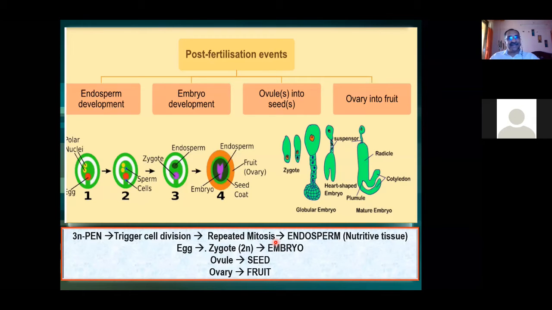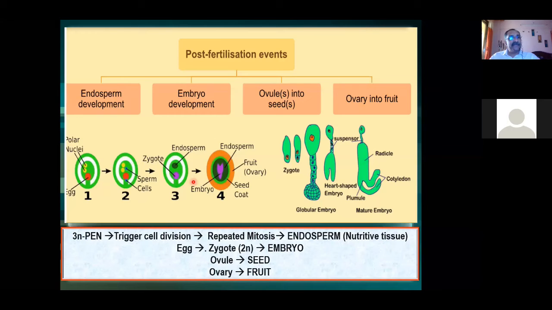Okay, if you didn't get the answer, I will ask you another question. What is there in the ovary? What is inside the ovary? Ovules. Now tell me, where is the embryo sac? Ovule. The embryo sac is present in the ovule.